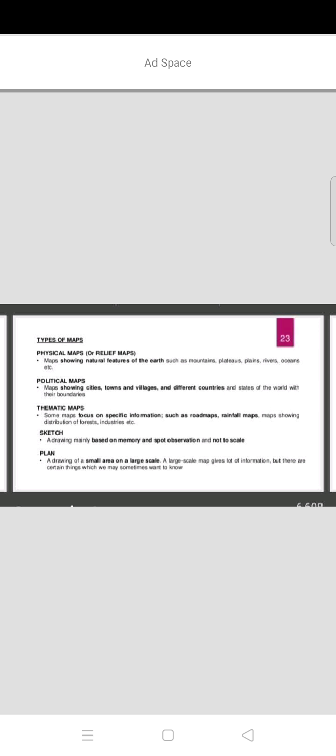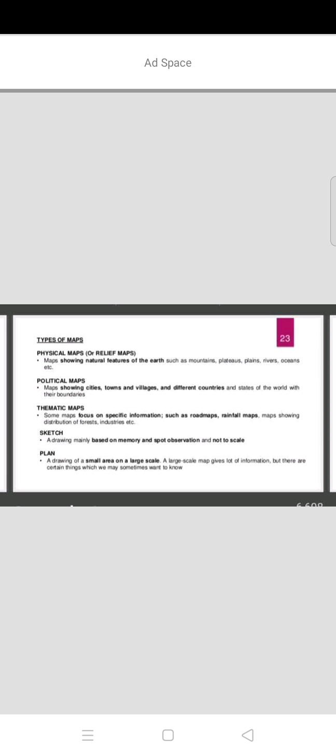What information do these political maps give? Suppose you take India, which is a country. In the country India, how many states are there, how many union territories are there, what are the boundaries of one state and another state, and what are the districts and villages. These political maps give all this information: country boundaries, state boundaries, district boundaries, village boundaries.